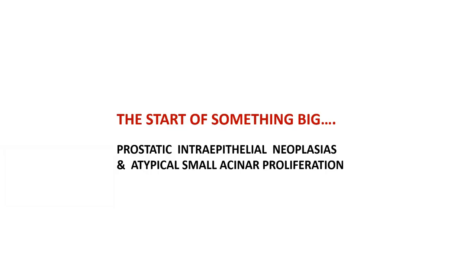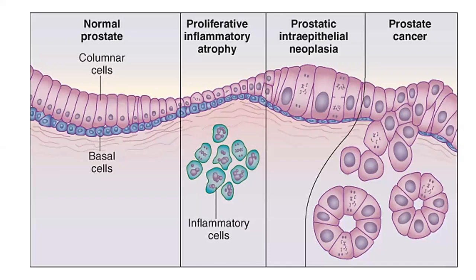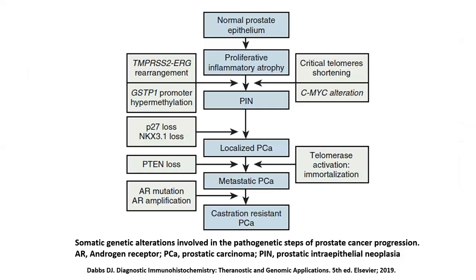Now we move on to prostatic intraepithelial neoplasia. This is just a stepping stone for the prostatic glands to step into the realm of prostatic acinar carcinoma. We shall be talking about it in a very short time, and we will not spend much time with this particular entity. Just keep in mind that this is a range of preneoplasias wherein the prostatic glands accumulate some molecular genetic abnormalities in the form of promoter hypermethylation of GSTP1 along with ERG gene rearrangements, which give rise to prostatic intraepithelial neoplasia.